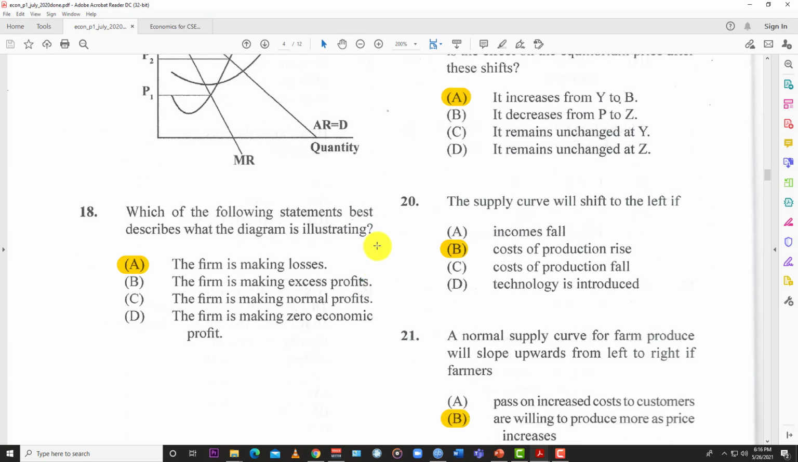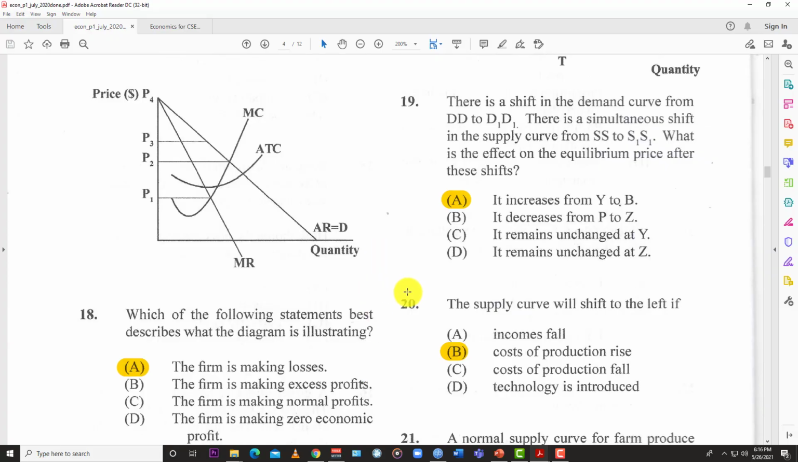We have the last one for today. Last one for this video. The supply curve shifts to the left if income falls. Supply has nothing to do with income like that. The cost of production rises. Of course, that would affect your supply directly. That's why the answer is B.